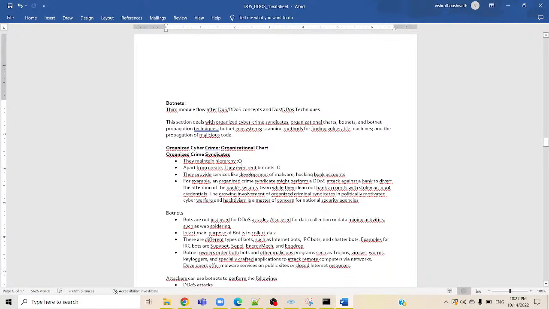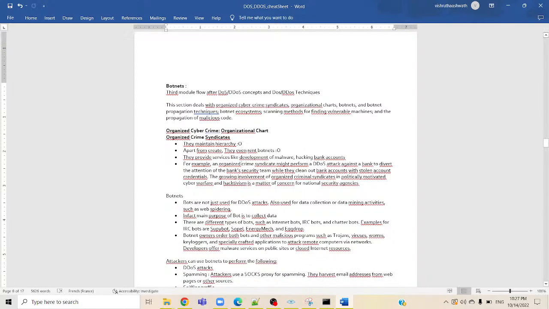So the third module flow is botnets, after DDoS concepts and DDoS techniques. This section deals with organized cybercrime syndicates, organizational charts, botnets, and botnet propagation techniques, botnet ecosystems, scanning methods for finding vulnerable machines, and the propagation of malicious code.